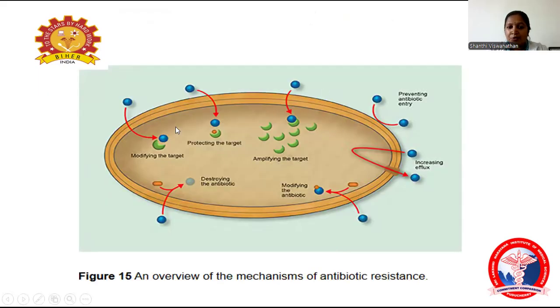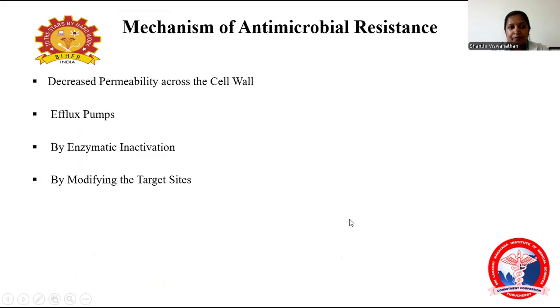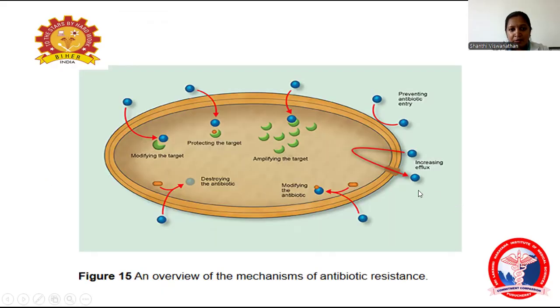This is a picture showing the antimicrobial resistance. First one is decreased permeability across the cell membrane. Second one is the efflux pump. Third one is enzymatic inactivation, then amplifying the target site. So the target site is getting amplified. Either the target site is getting protected or the target is amplified, so the antibiotic won't fix to the particular target site.